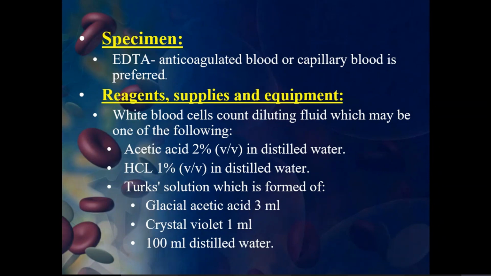Then the reagents and supplies required here, including equipment. We need a white blood cell count diluting fluid, which may be one of the following.